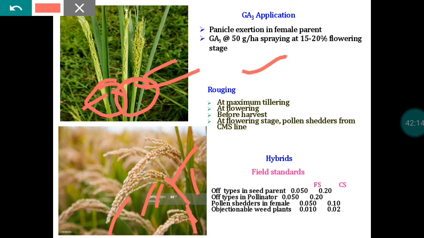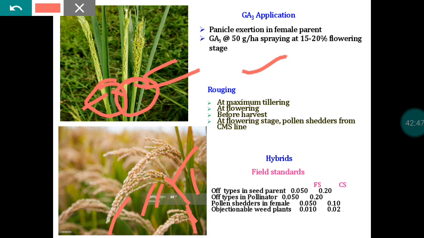Because of that process, whatever flowers are locked in the leaf sheath will come out of the leaf sheath and be exposed outside, and they get the chance to receive pollen grains from the R line. So GA3 application is very important. It should be applied to the female parent, not the male parent. The purpose of applying GA3 is to make the female parent exert the panicle completely, so that no rice flowers remain within the leaf sheath. That is an important thing.